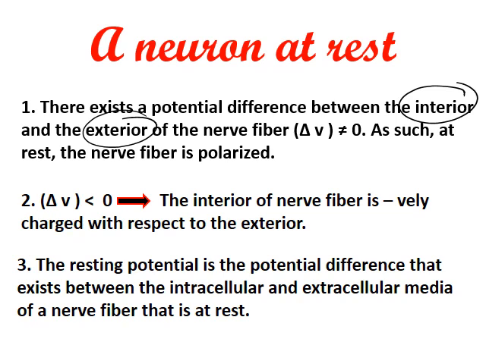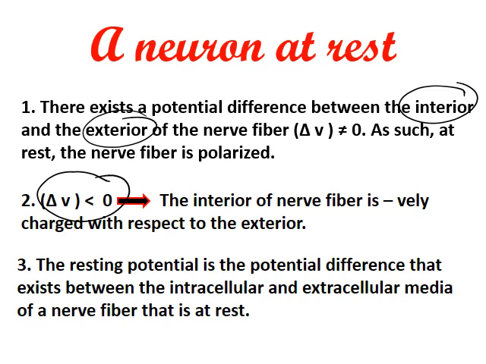So delta V is less than 0, which is minus 70 millivolts. So the interior of the nerve fiber is negatively charged with respect to the exterior. The resting potential is the potential difference that exists between the interior and the exterior media of a nerve fiber that is at rest.